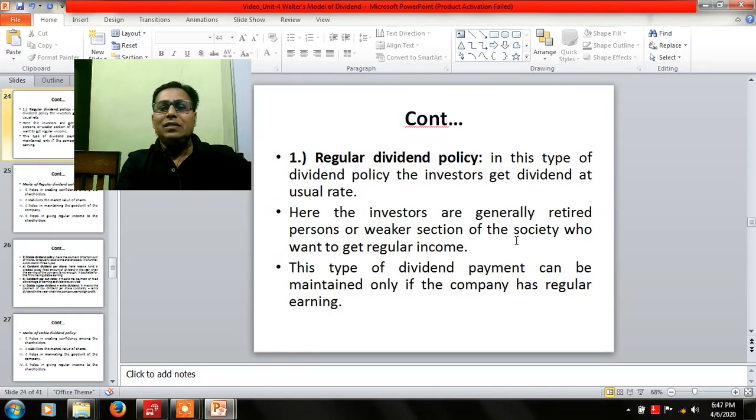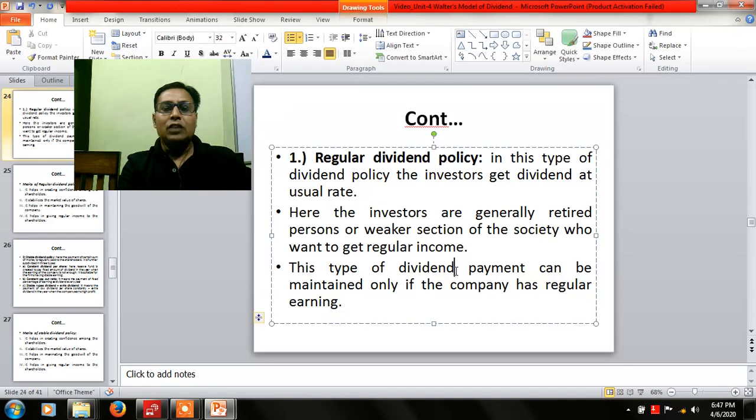Here the investors are generally retired persons or belong to a weaker section of society, who want to get regular income. This type of dividend payment can be maintained only if the company has regular earnings. If the company does not have regular earnings, it will not be possible to distribute the dividend regularly.